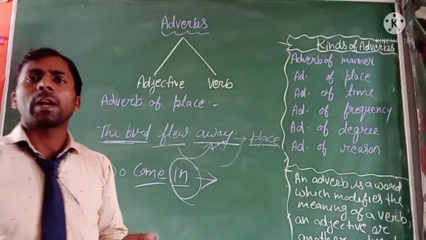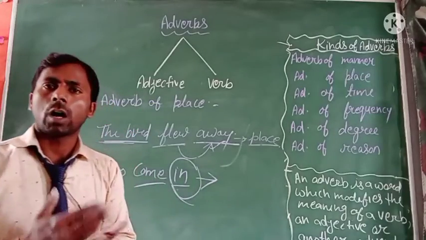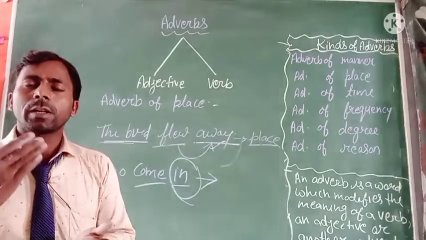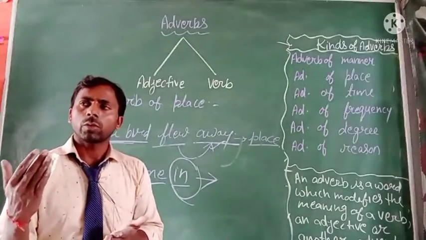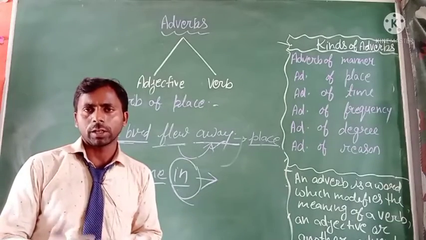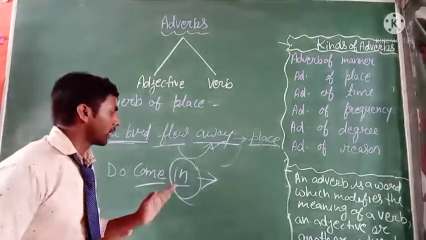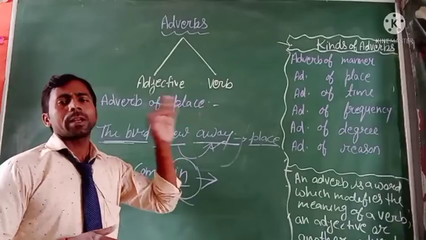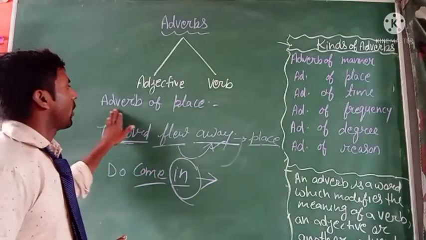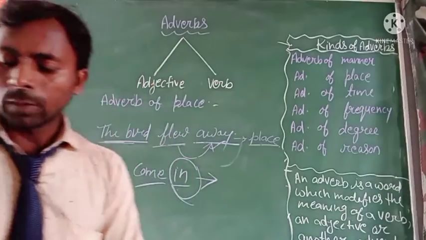So you can see here is some examples, and I will take another example. Our principal has gone out. Okay, where has the principal gone? Our principal has gone out. So the word out expresses a place. So this type of word, like in, away, out, etc., will be the adverb of place. Okay, I hope you all understand about the adverb of place.